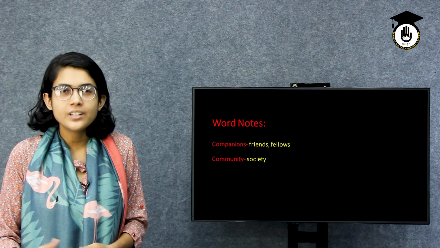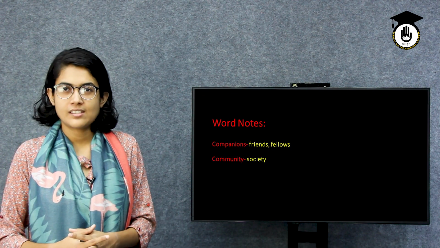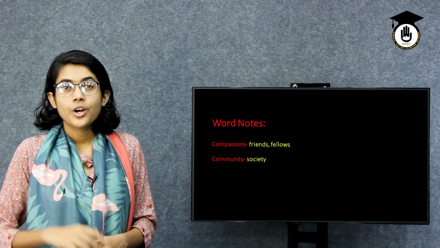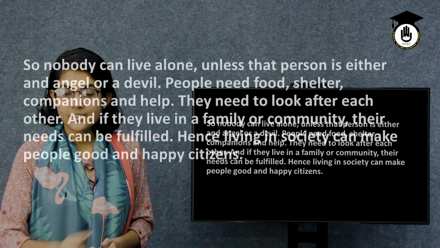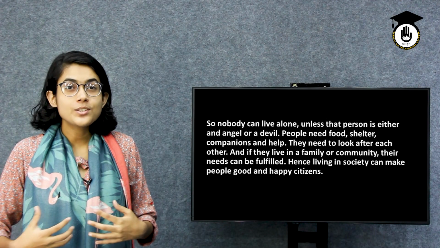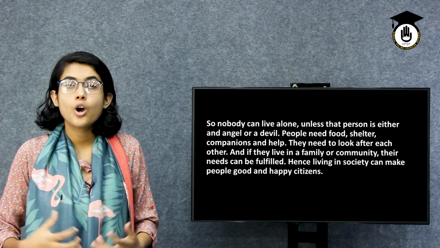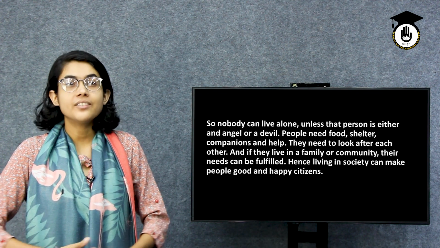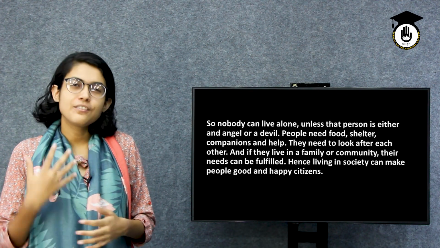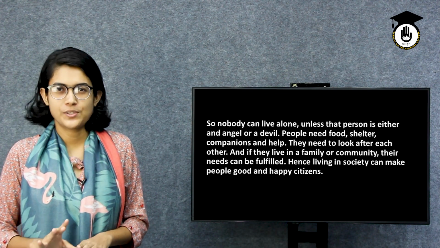Neither a human nor any other creature can live without their communities, their teams, their companies. Also, there was a line that we have seen: either angel or devil. That means a person who wants to live alone needs a very selfish motive, or rather a very extreme selflessness, so that he or she might convince himself or herself to live alone. Otherwise, it's a very impossible task.